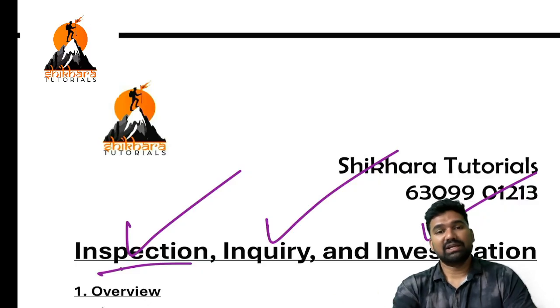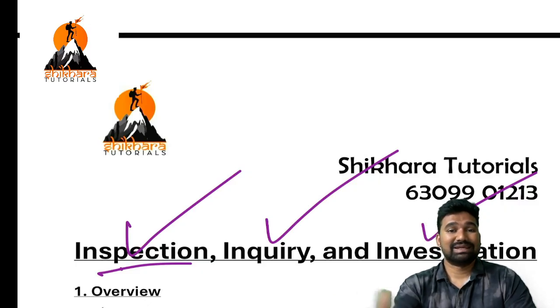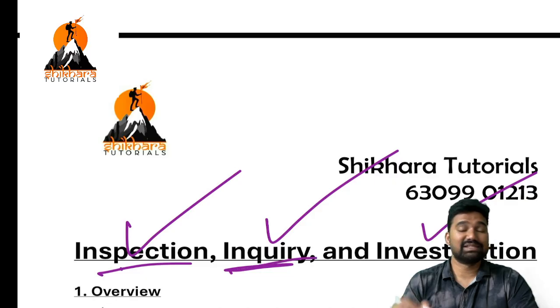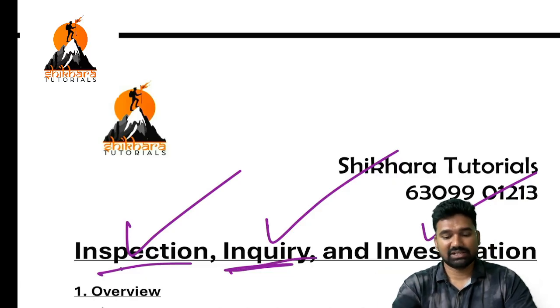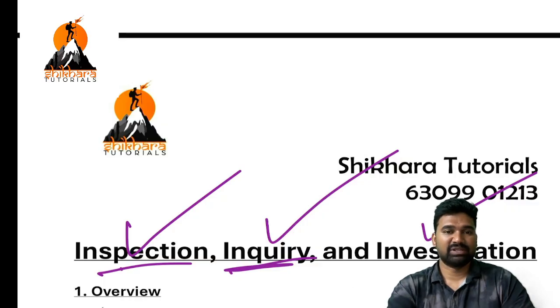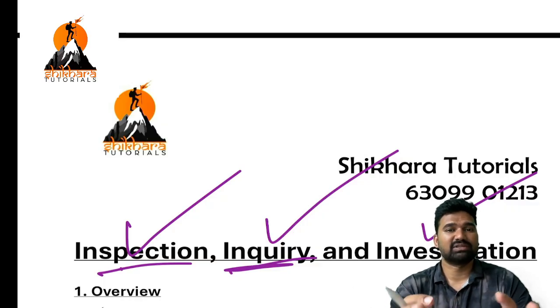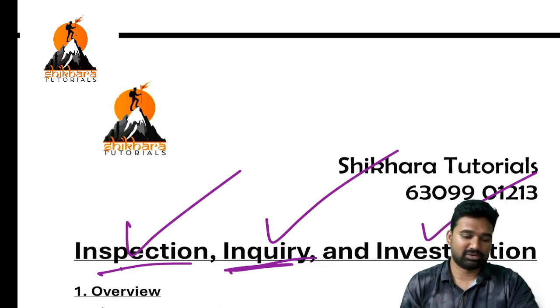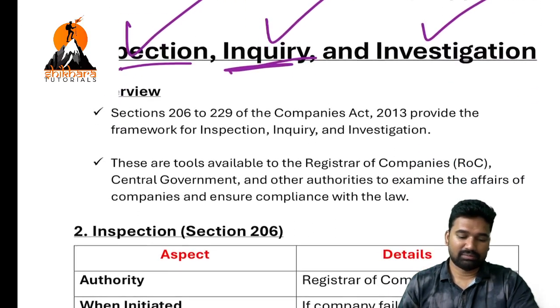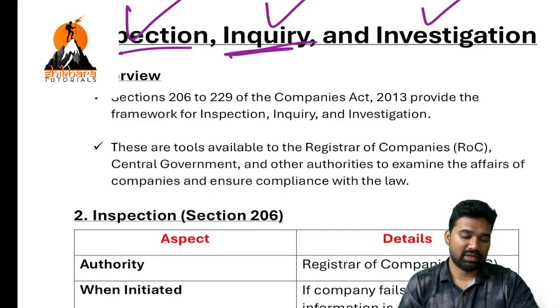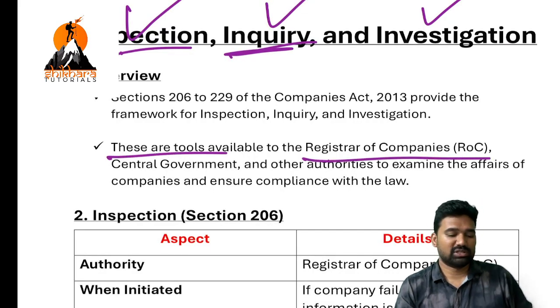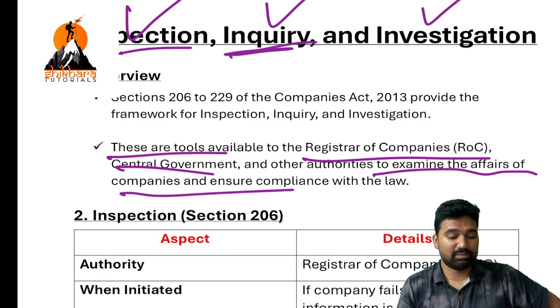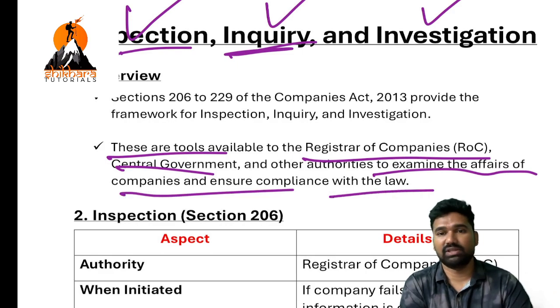If a detailed inquiry is required, then in the second stage he will proceed, that is inquiry, and the next stage is investigation. Investigation is somewhat different from inspection and inquiry. Inspection and inquiry are somewhat soft processes. Investigation is the next level process. First of all, these are the tools available to ROC, the central government, and other authorities to examine the affairs of the company and ensure compliance with the law.